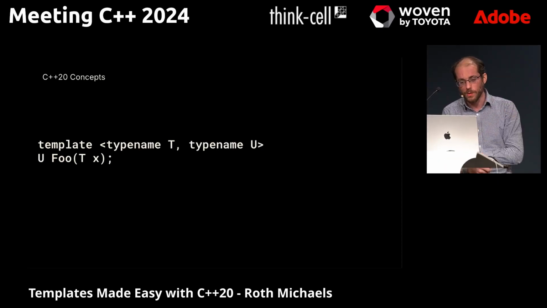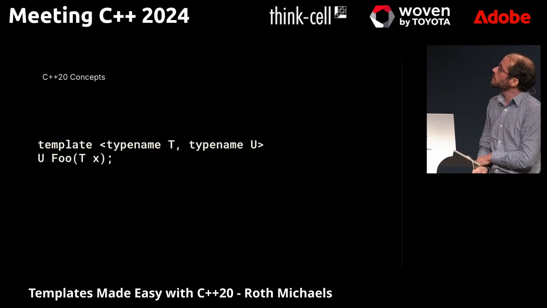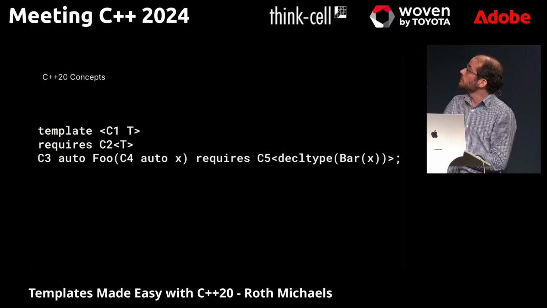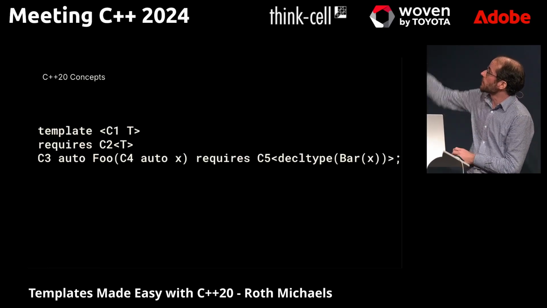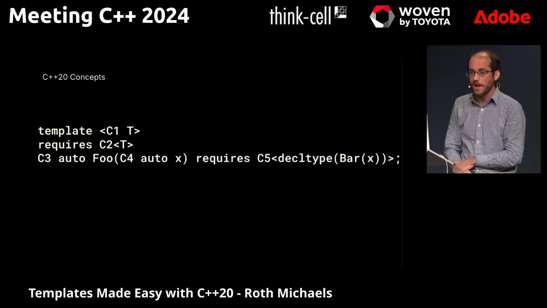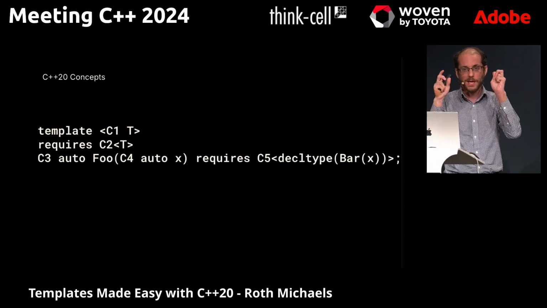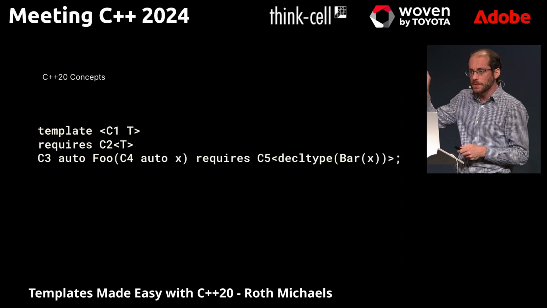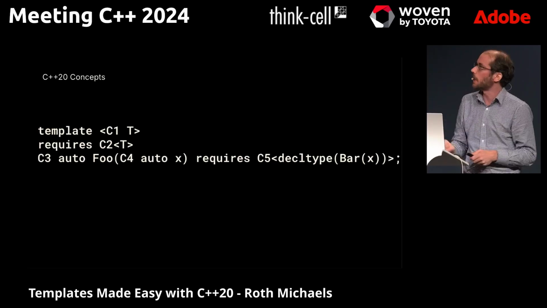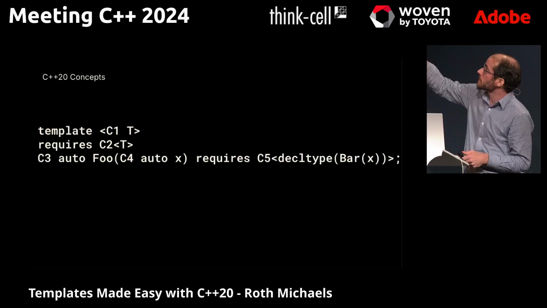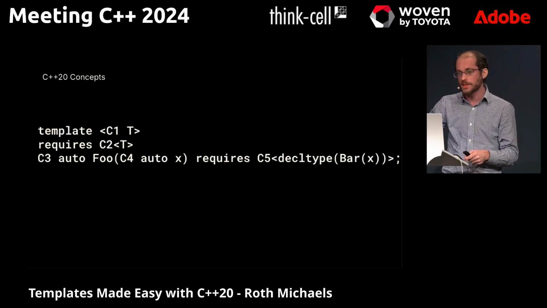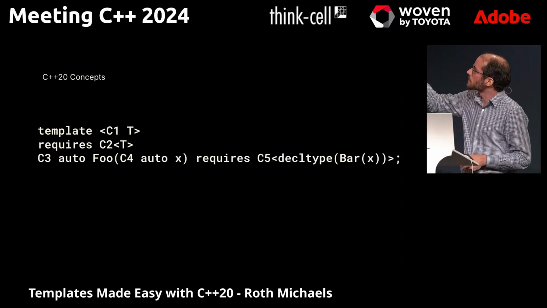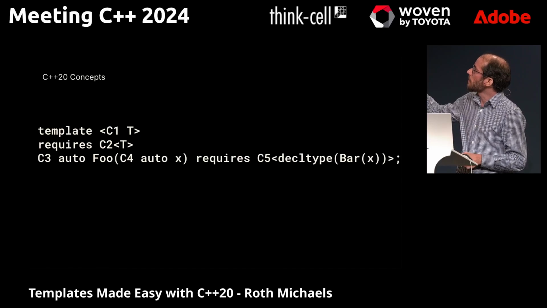But instead of having a template that can work for any type, we can actually do a lot of things to constrain how this works in various ways. We can say, instead of just being any class T, any of these C1, C2, C3, C4, C5, those are all names that we're assuming is some concept we've defined. And if you don't know what that is, in a few moments we'll see what I mean by concept. But first I just want to show you all the places you can put, just think of it as a way of constraining some type. So instead of saying class, we can say C1, and so now T can only be things that are a type of C1.